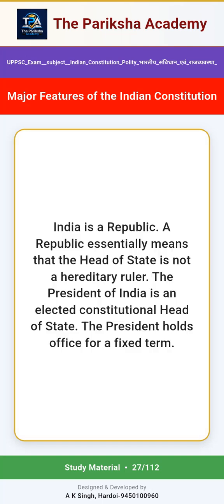Republic. India is a republic. A republic essentially means that the head of state is not a hereditary ruler. The President of India is an elected constitutional head of state. The President holds office for a fixed term.